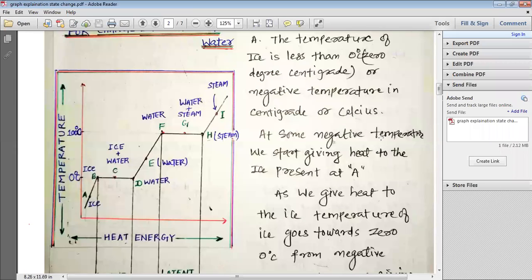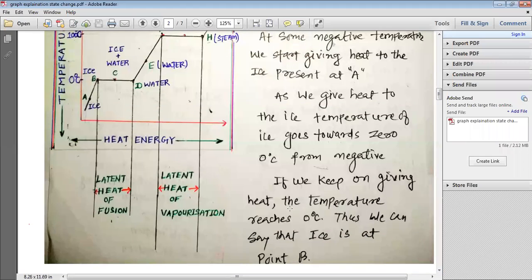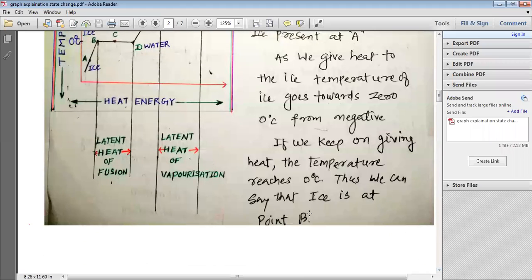At some negative temperature, we start giving heat to the ice. As we start giving heat to the ice at point A, the temperature of ice increases and goes towards 0 degree centigrade from the negative temperature. If we keep on giving heat, the temperature reaches 0 degree centigrade. Thus, we can say that ice is at point B.